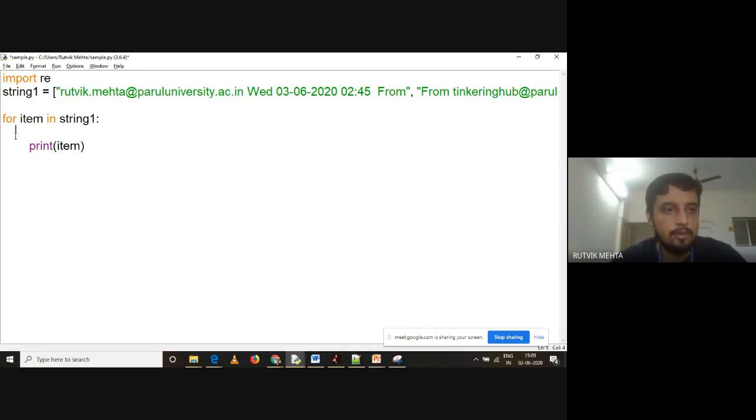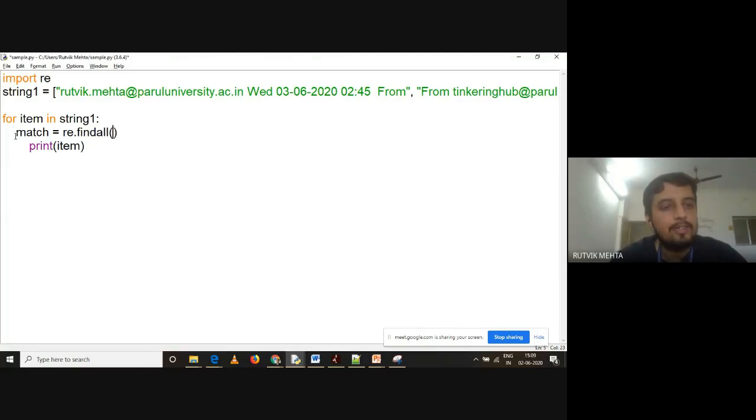See what I am doing over here. For item in string 1, I'm saying match is equal to re. There is another method called findall. The findall method will extract the data. Match and search were returning only a match object.